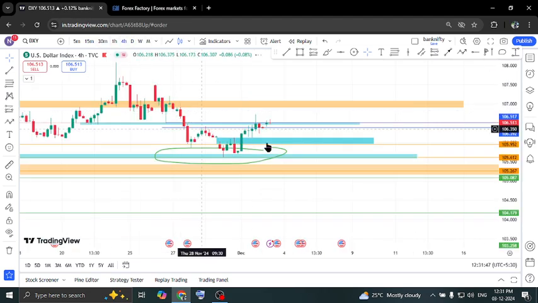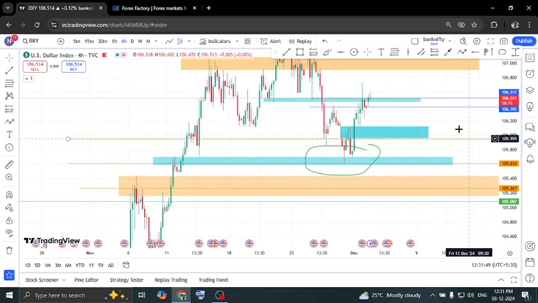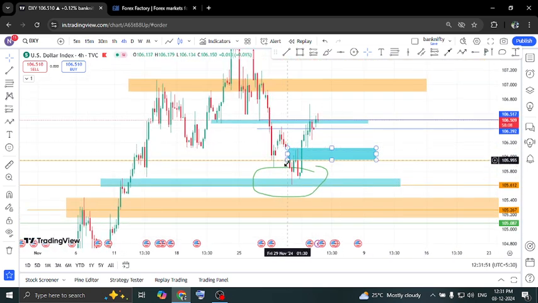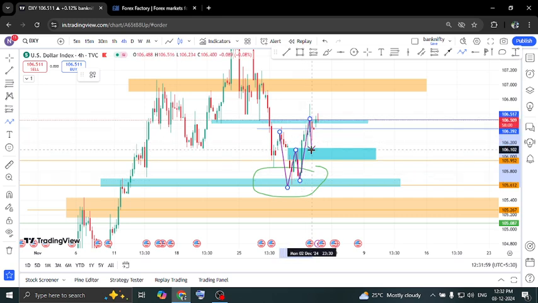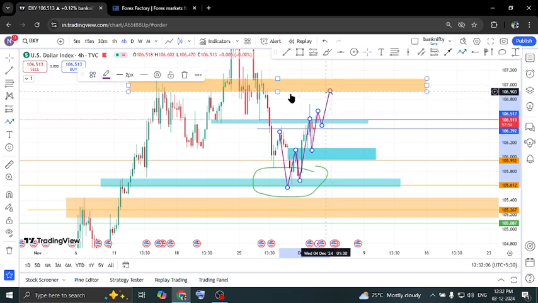Now let's go to the 4-hour time frame. In the 4-hour time frame, here we can observe we have a W. There is a W there. The W is broken, pulls back, and then we are moving higher. And we are expecting a move till this level. So this is the plan for the dollar index.